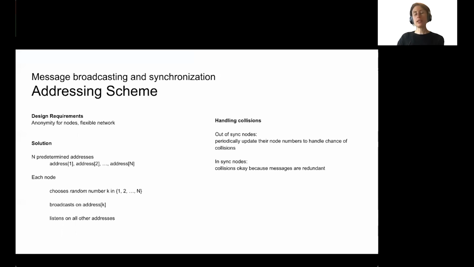So it broadcasts on its chosen number address and listens on all other addresses. To handle collisions, which will happen every once in a while, out of sync nodes periodically update their node numbers to handle the chance of collisions. And for synchronized nodes, collisions will be okay because the messages that are broadcast around them are redundant.